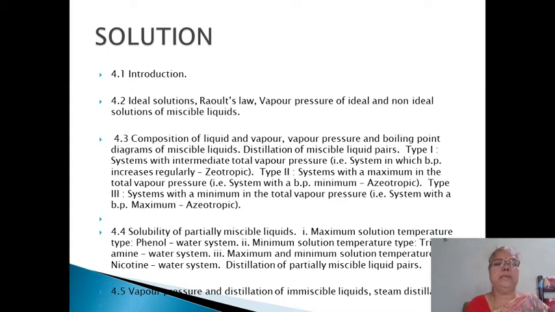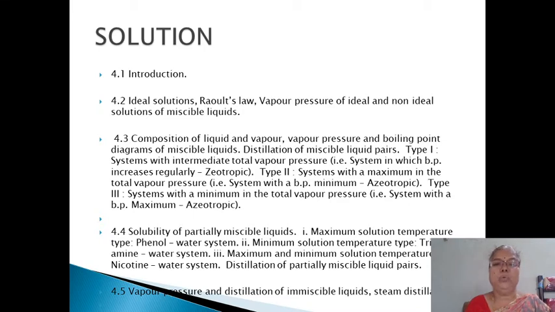Then you have studied the composition of liquid and vapor, vapor pressure and boiling point diagrams of miscible liquids, then distillation of miscible liquid pairs. Type 1, that means the systems with intermediate total vapor pressure, that is, systems with boiling point increasing regularly, and such solutions are called zeotropic solutions.